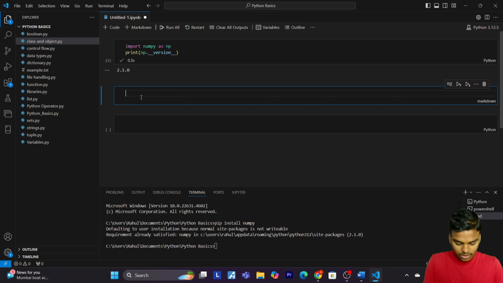Here we are going to import NumPy. Importing NumPy. Let me correct this. Importing NumPy.